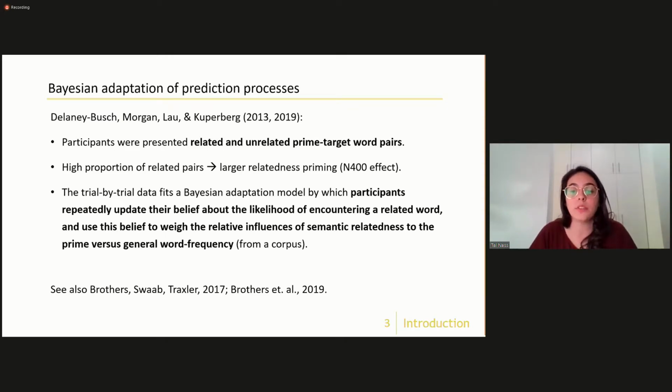And this belief is used in order to weigh the relative influence of relatedness to the prime versus just the general word frequency. So participants base their predictions more on the prime when related pairs appear more often or are more likely to appear.